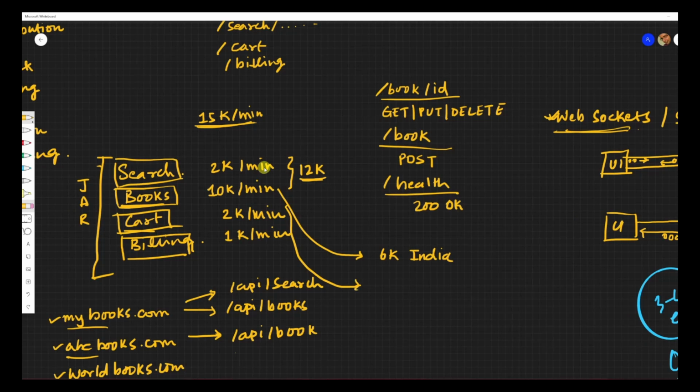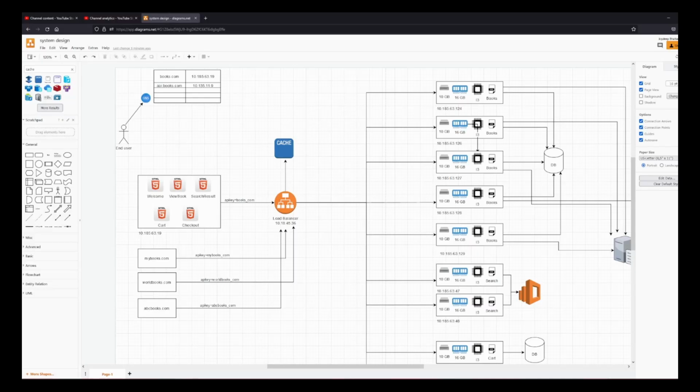So I found that the other 4K requests are coming from Europe, different regions of Europe. So let's not call it India. Let's say it's Asia, right? So let's say currently I have all the servers over here in India, right? So what will happen is Europe will have a high response time because of the additional hops, right? So you're doing a network call. Your call is going from Europe all the way to India. So it will have some consequences for that, right?